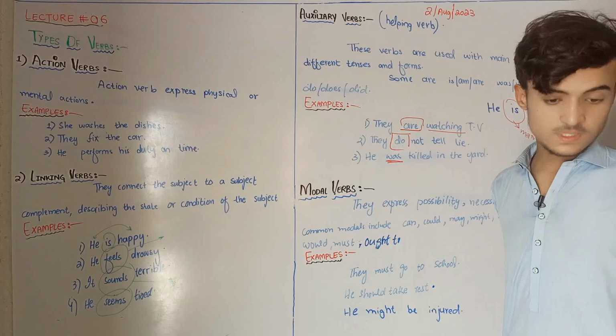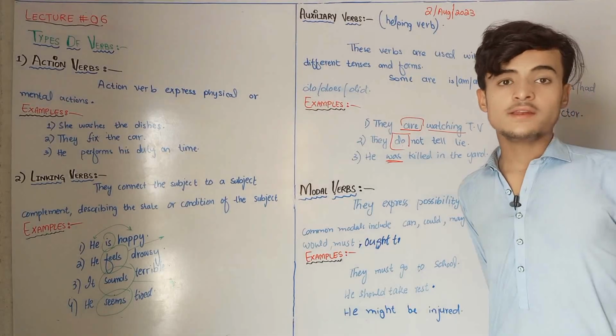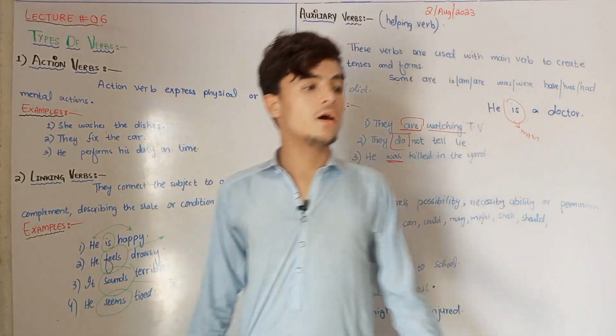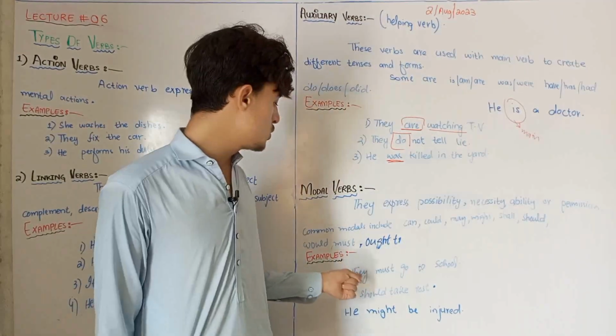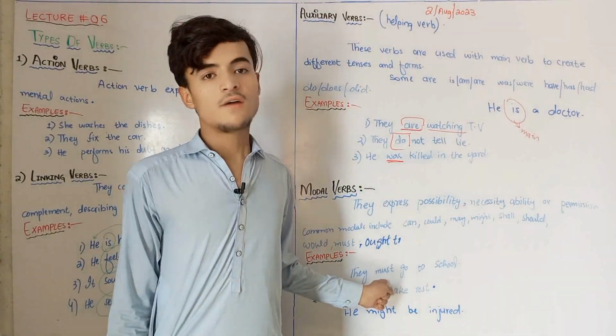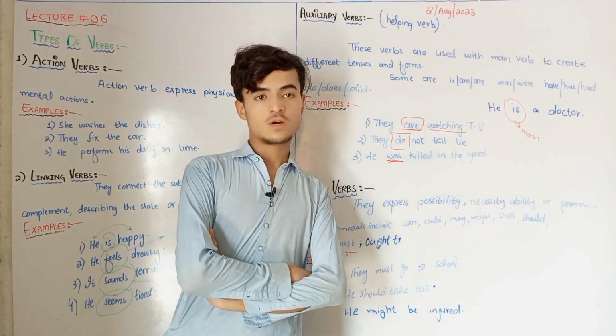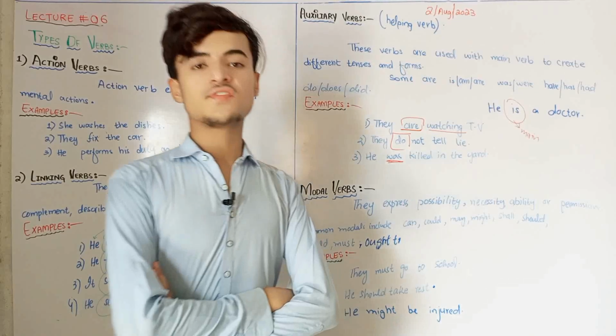And there is one rule. After the modal verb, we will always use which type of verb? After the modal verb, we will use the first form of the verb, which means the base form of the verb.